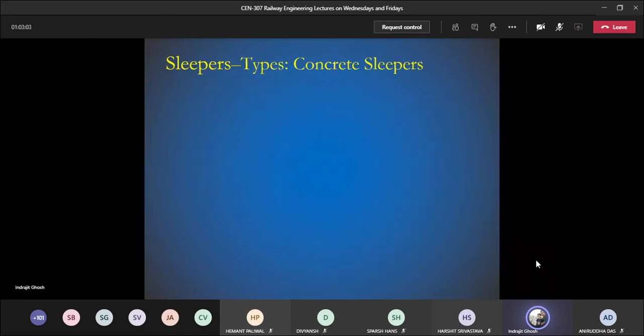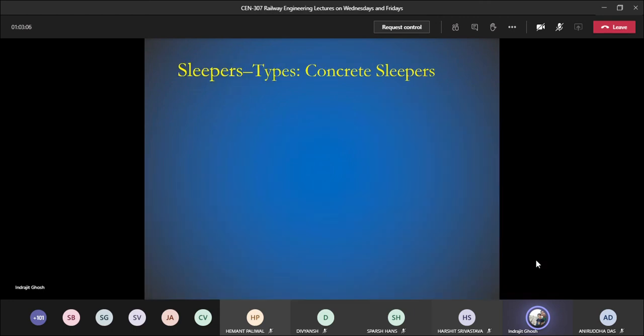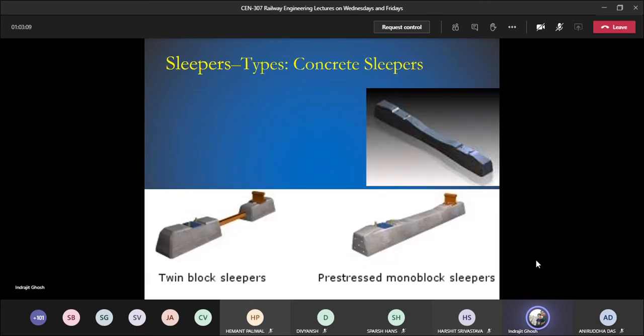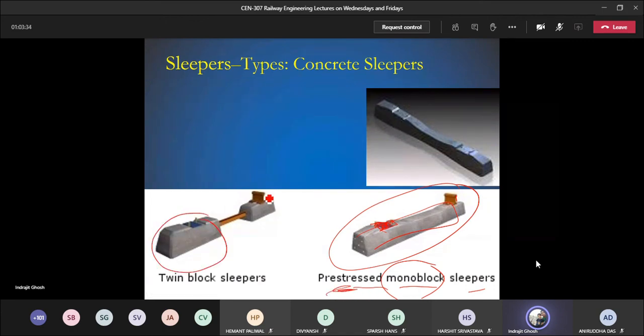Okay, this is a pickaxe. There are two different types of concrete sleeper that we can see in modern days. In India, we see this one, which is the pre-stressed monoblock sleeper. You can see that some marks are already there to mark the rail seat, where the rail will be positioned. This is monoblock, one single block, and this is pre-stressed, and this is twin block. Here is one block, there is another block, joined by a metal bar. Here you can see the rail seat, with a slope of 1:20.